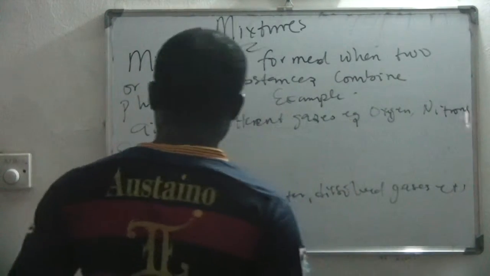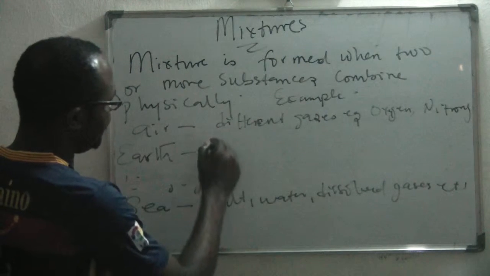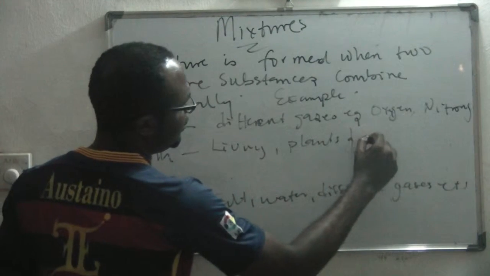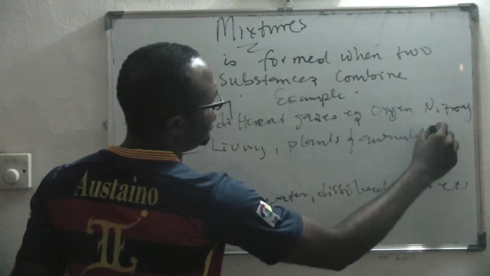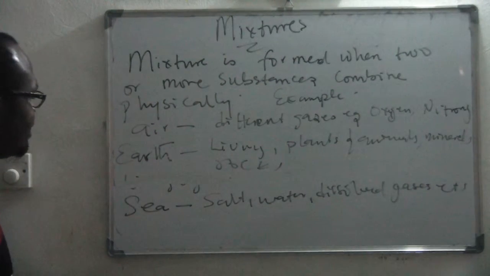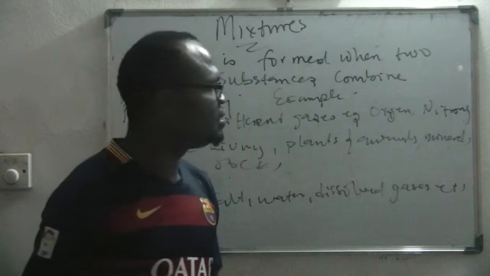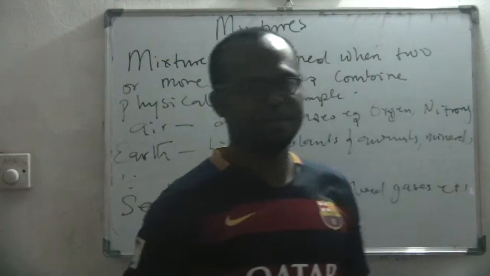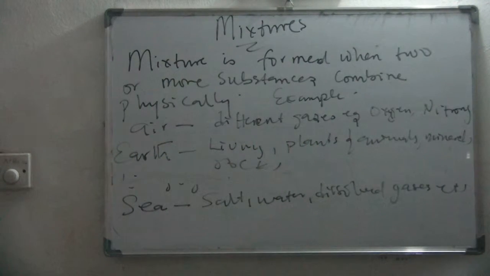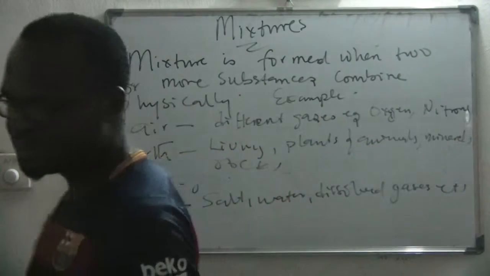Is that clear? So the earth is made up of living organisms, plants and animals, minerals, rocks. All these make up the earth. The sea is made up of salt, water, dissolved gases. Air is made up of different gases. Oxygen, nitrogen, and the rest. Is that clear? So all these are examples of mixtures.